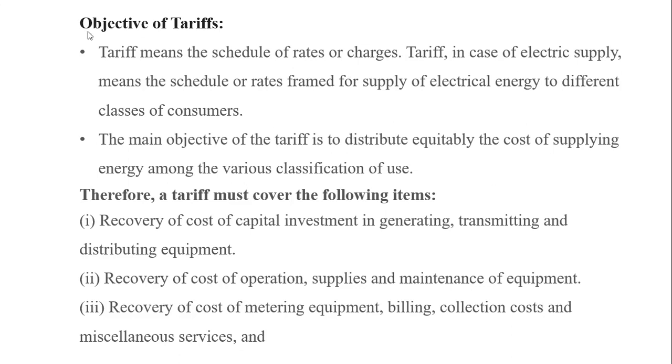The next one is the objectives of a tariff. What is meant by tariff? It means the schedule of rates or charges. Tariff in the case of electric supply means the schedule of rates framed for the supply of electrical energy to different classes of consumers. For different classes of consumers, we fix different types of tariffs. Next, the main objective of a tariff is to be distributed equitably.